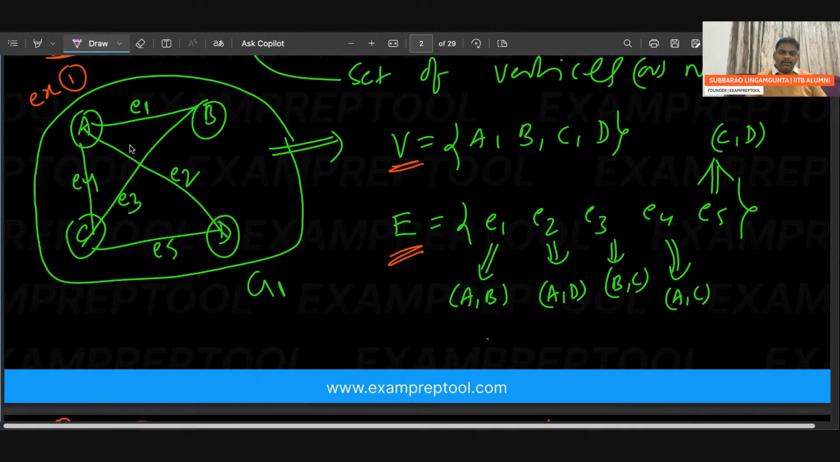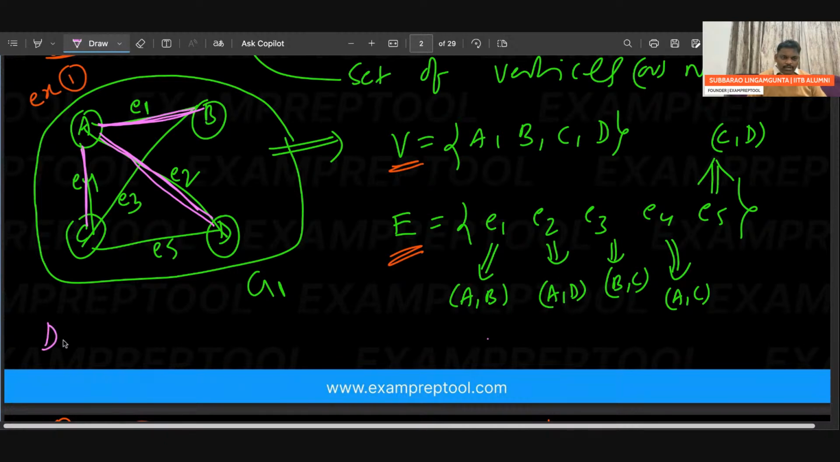What is that one? For vertex A, if you observe clearly, three edges are associated. For vertex A in example 1, three edges are associated. It is one edge, one more edge, one more edge. That is called degree. Let me write it now.